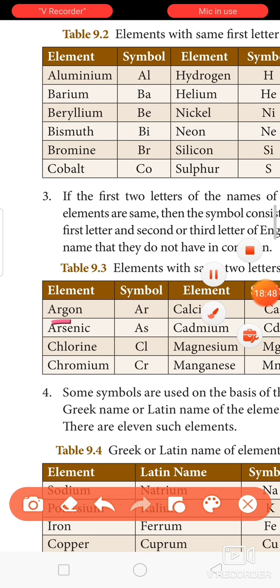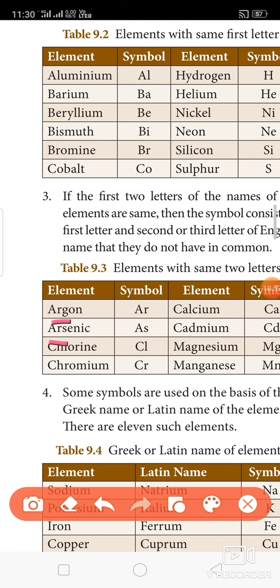See argon, Ar. Arsenic also Ar. So to avoid confusion, for argon they have put the symbol as Ar, and for arsenic the third letter S. ARS they would have to write. But to avoid the confusion, first and third letter.